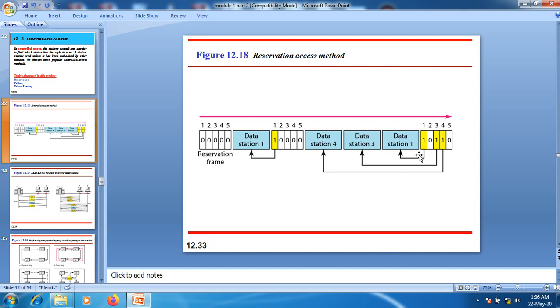In this scenario, in the first interval, station 1, station 3 and station 4 have already made their reservation, and this reservation frame precedes the data. Station 1 sends its data, after that station 3 sends its data, and the next one, station 4, sends its data. In the next interval, only station 1, that is node 1, has made its reservation. It precedes the data from station 1, and so on.